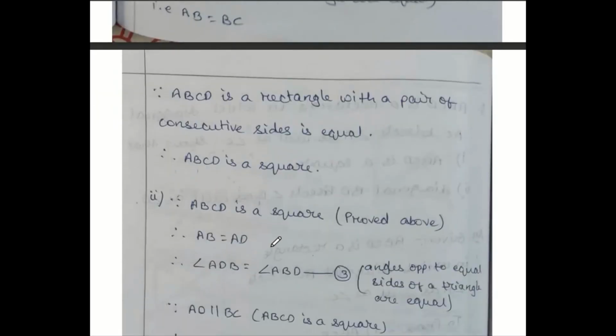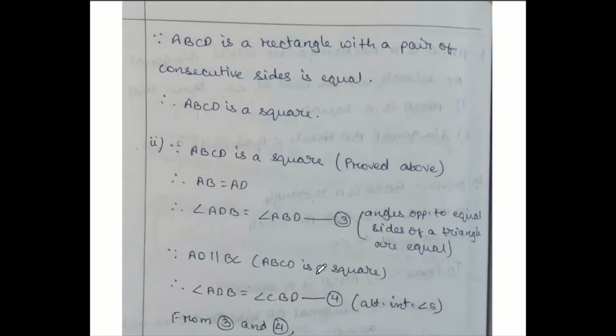Now for the second one. Since ABCD is a square, that is proved above already, all sides are equal, that is AB and AD are also equal. From the figure you can check, opposite AB is angle ADB, and opposite AD is angle ABD. Since sides are equal, the opposite angles are also equal. So angle ADB equals angle ABD. ADB and ABD are both the same. That's your condition 3. Now, it is already proved a square, it was a rectangle also. Since AD and BC are both parallel, ADB and CBD are both equal. Condition 4, that's your alternate interior angles.